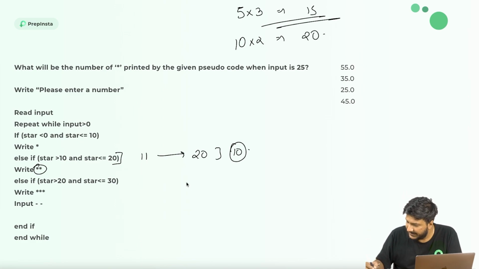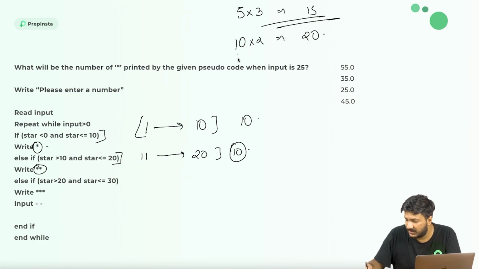Going ahead, further, this particular condition would be met 10 times, from 1 to 10. How many numbers? 10 numbers. But how many stars are we printing? 1 star. So 10 into 1 is equal to 10. So basically 15, 35, the answer would be 45 stars.